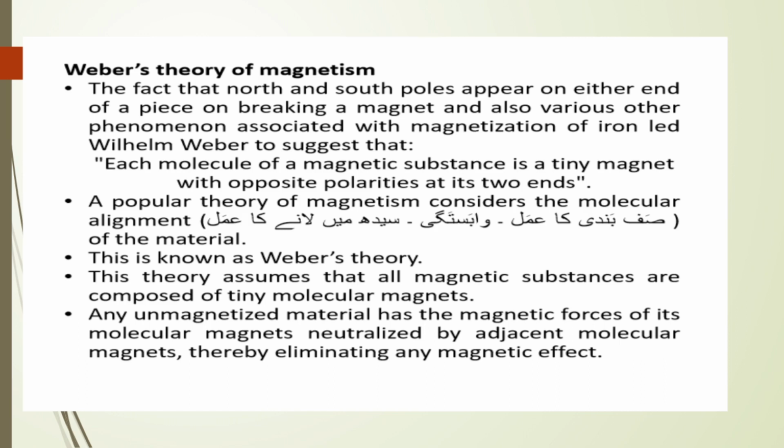This theory assumes that all magnetic substances are composed of tiny molecular magnets. Any unmagnetized material has the magnetic forces of its molecular magnets neutralized by adjacent molecular magnets, thereby eliminating any magnetic effect.